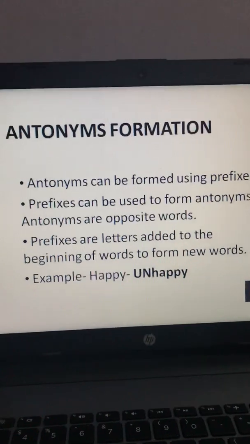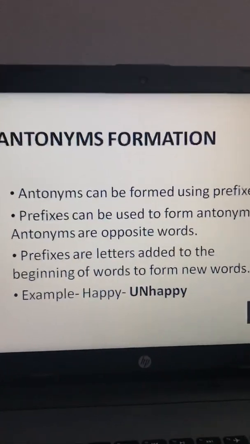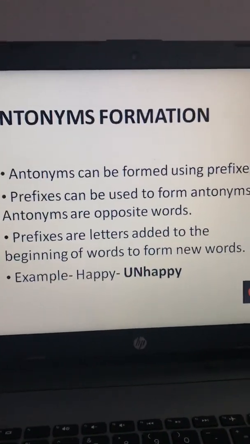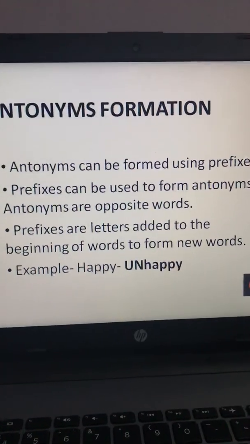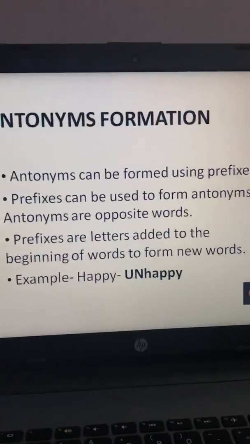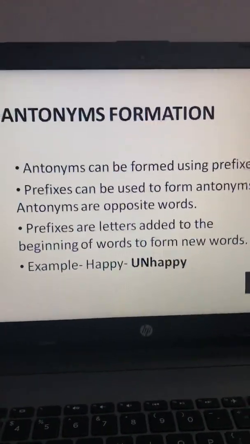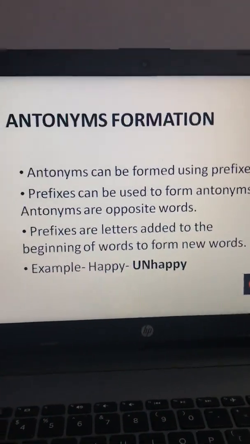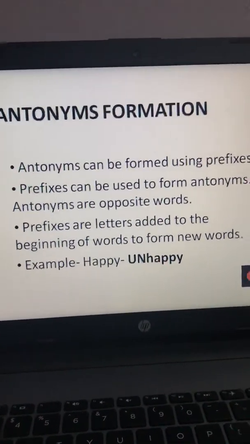Fine. Like for example, there is one word, happy. The prefix un is added in the beginning, so the new word that is formed is unhappy. Happy means to be happy and unhappy means not happy. So happy and unhappy are antonyms. Similarly, for happy you can have the word sad as an antonym. So one word can have more than one antonym. Fine. Antonyms are opposite words, and antonyms can be formed by using prefixes. And prefixes are the words that are added in the beginning to form a new meaningful word. Okay.